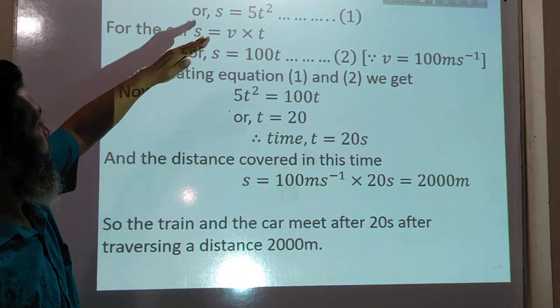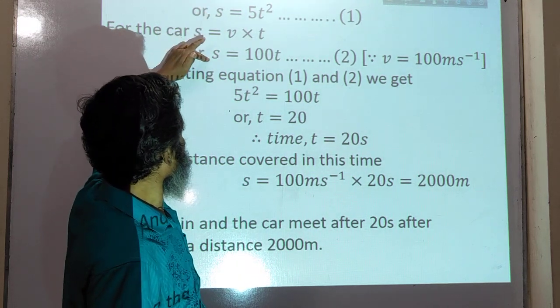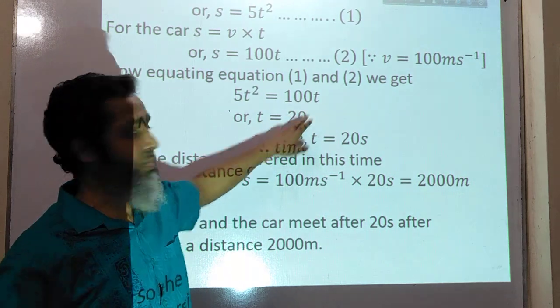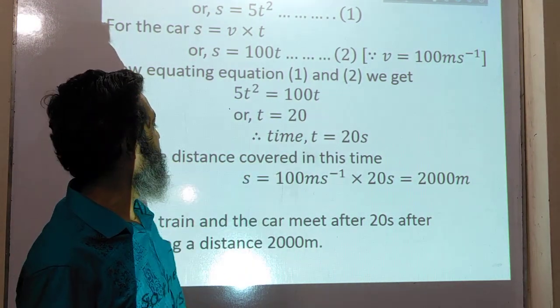Now equating equation 1 and 2, since this s and this s are equal, 5t square is equal to 100t, or t is equal to 20 second.